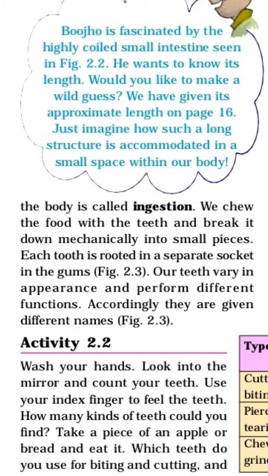We chew the food with the teeth and break it down mechanically into small pieces. We do not swallow all food as it is. Some materials we swallow, but many food particles we have to break mechanically into small pieces, and then we swallow. Each tooth is rooted in a separate socket in the gums. Our teeth vary in appearance and perform different functions. Accordingly, they are given different names.